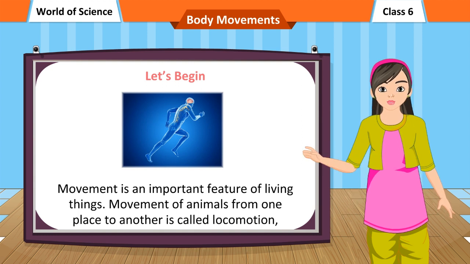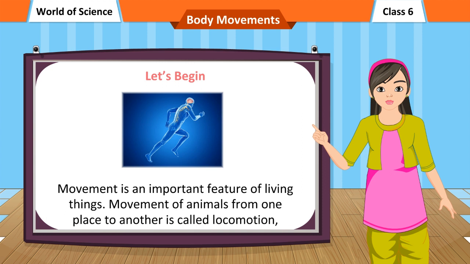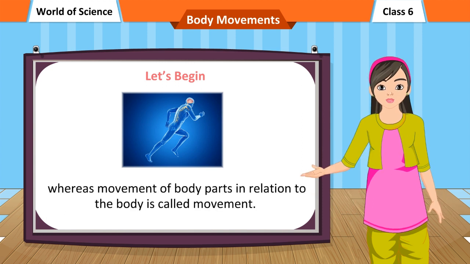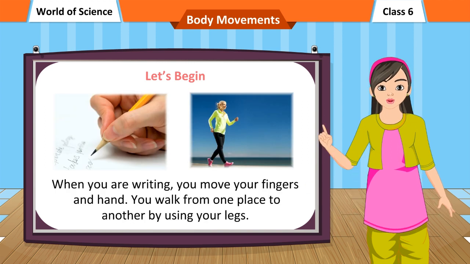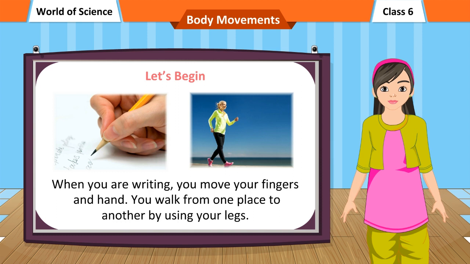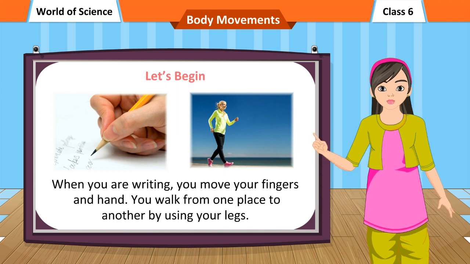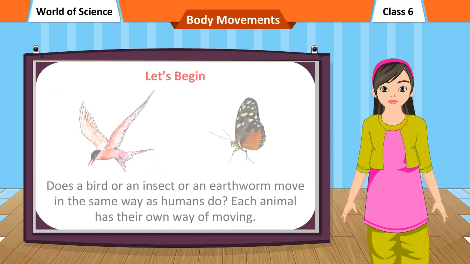Movement of animals from one place to another is called locomotion, whereas movement of body parts in relation to the body is called movement. When you are writing, you move your fingers and hand. You walk from one place to another by using your legs.